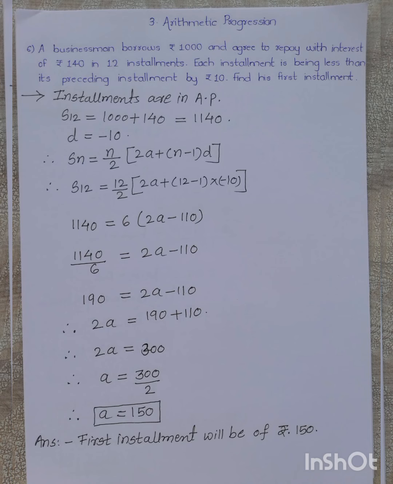Now we are writing the Sn formula to find S12. So Sn is equal to n upon 2 into 2a plus n minus 1 into d. By putting n equal to 12 and d equal to minus 10, we get S12 is equal to 12 upon 2 into 2a plus 12 minus 1 into minus 10. So S12, 1140, is equal to 6 into 2a minus 110, and then finally we get a equal to 150. So the first installment will be rupees 150.